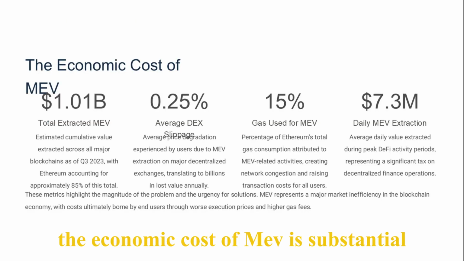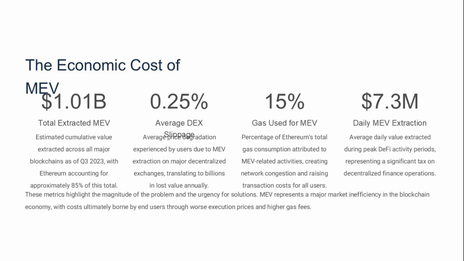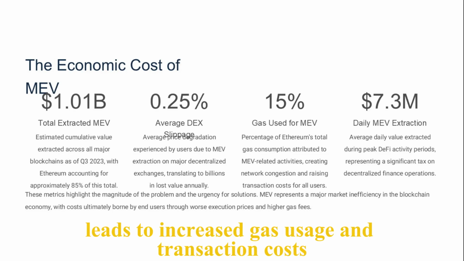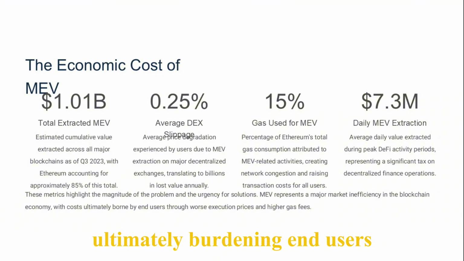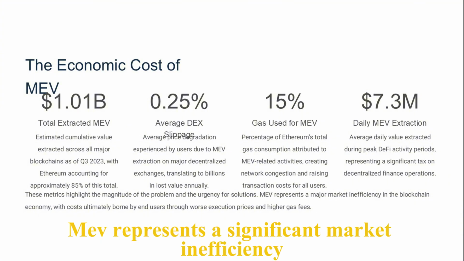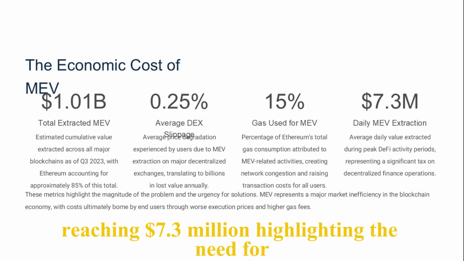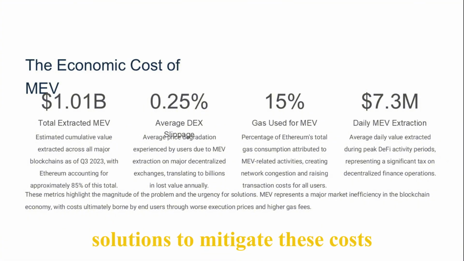The economic cost of MEV is substantial, with over $1.01 billion extracted across major blockchains. This extraction leads to increased gas usage and transaction costs, ultimately burdening end users. MEV represents a significant market inefficiency, with daily extractions during peak periods reaching $7.3 million, highlighting the need for solutions to mitigate these costs.